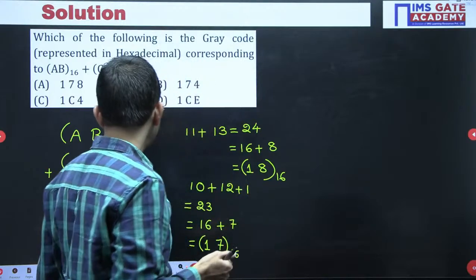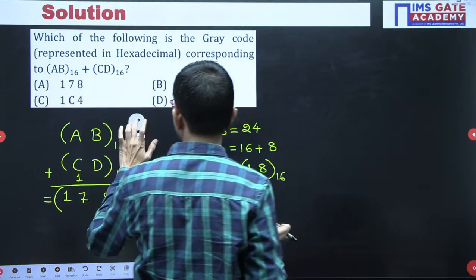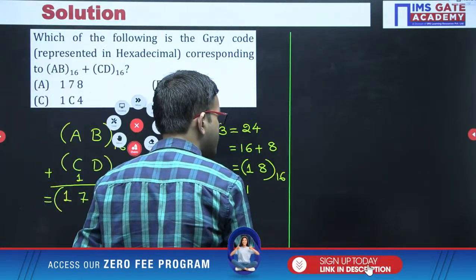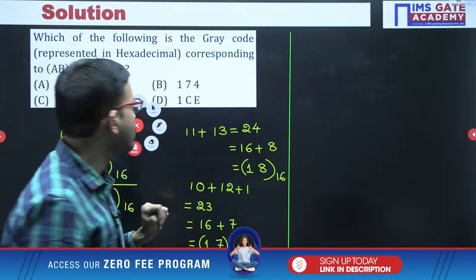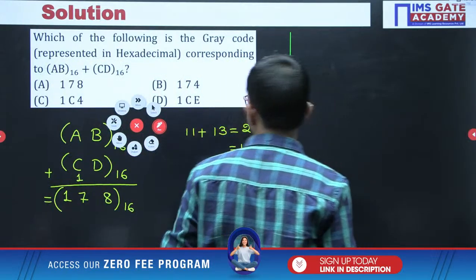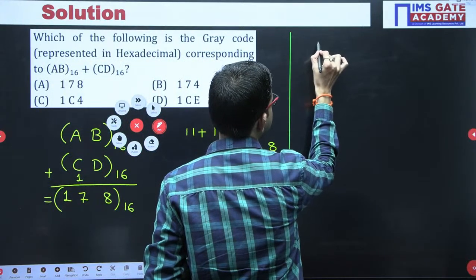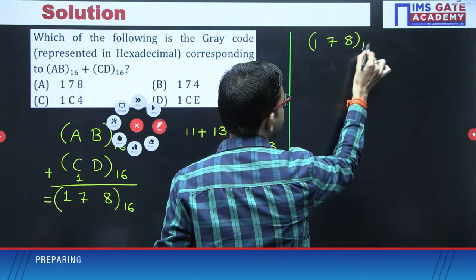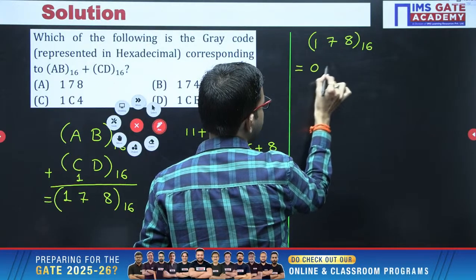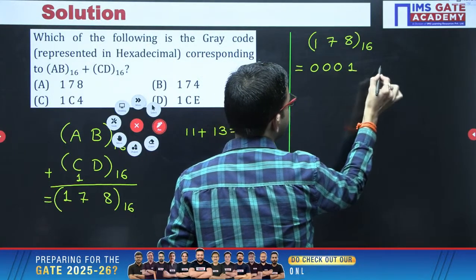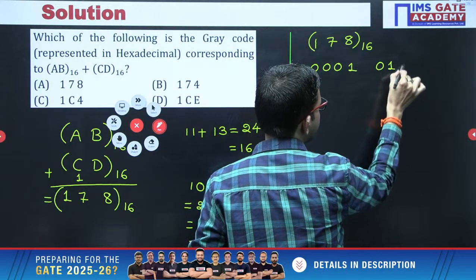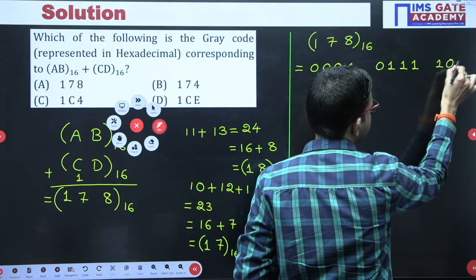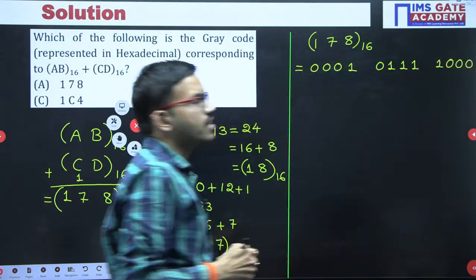Okay, so that means whatever the hexadecimal number you got, convert it into binary first by representing every hexadecimal digit with 4 bits. So here 178 base 16: 1 we can write as 0001, then 7 we can write as 0111, then 8 we can write as 1000. This is the corresponding binary number.